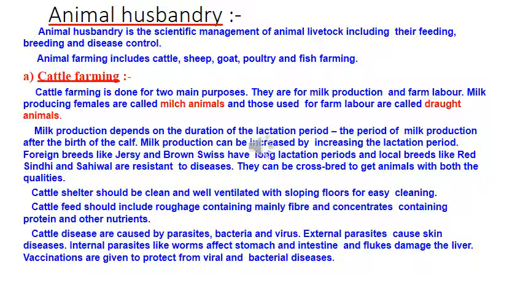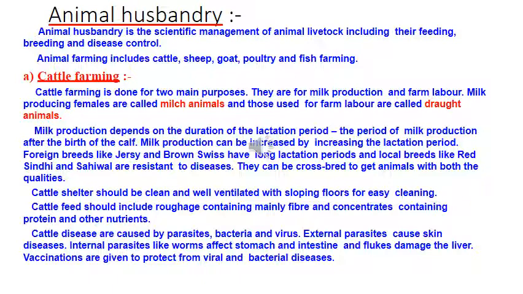Let us talk about the last topic of this chapter, which is animal husbandry. Animal husbandry is the scientific management of animal livestock, including their feeding, breeding and disease control. See, previously also, when population explosion was not there, people used to take care of the animals. But now, why are we stressing on it? Because we are talking about scientific management now. We are more focused on managing them scientifically.